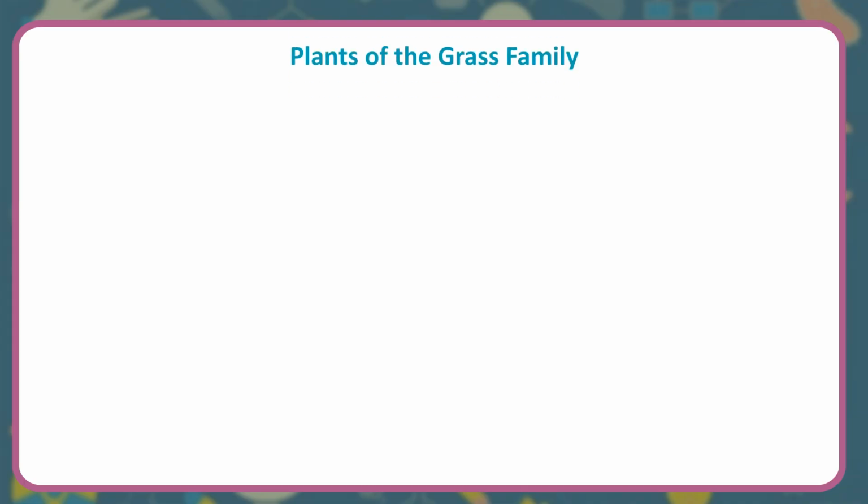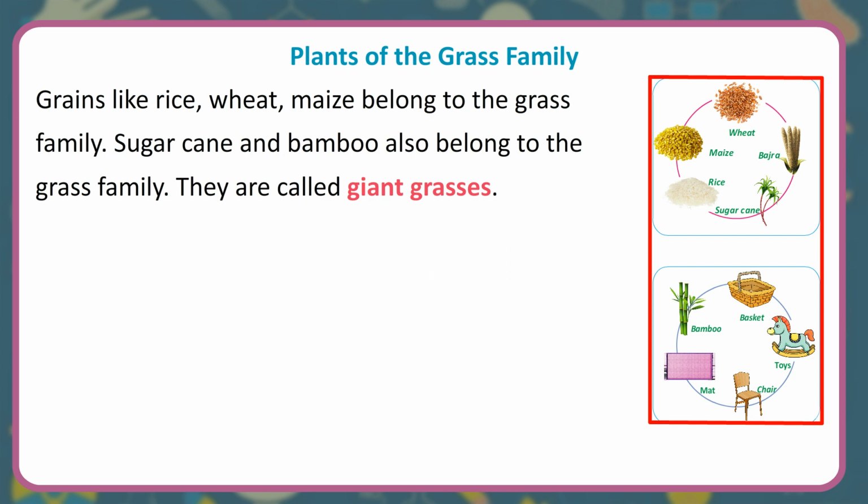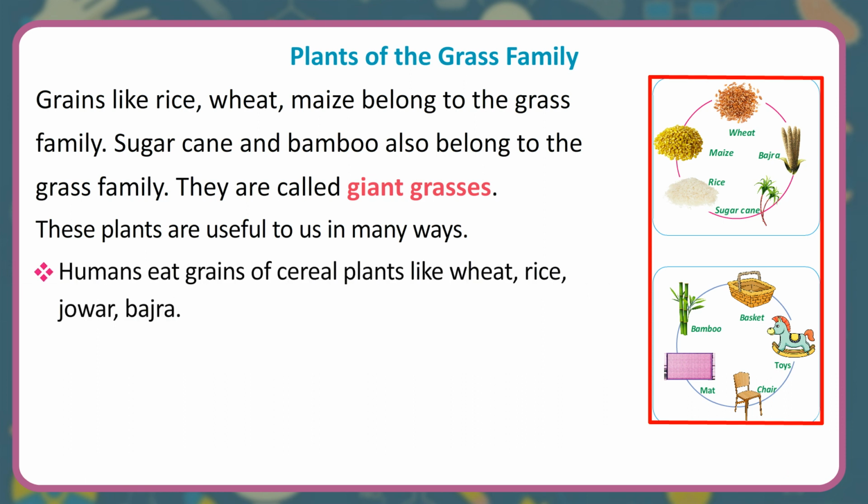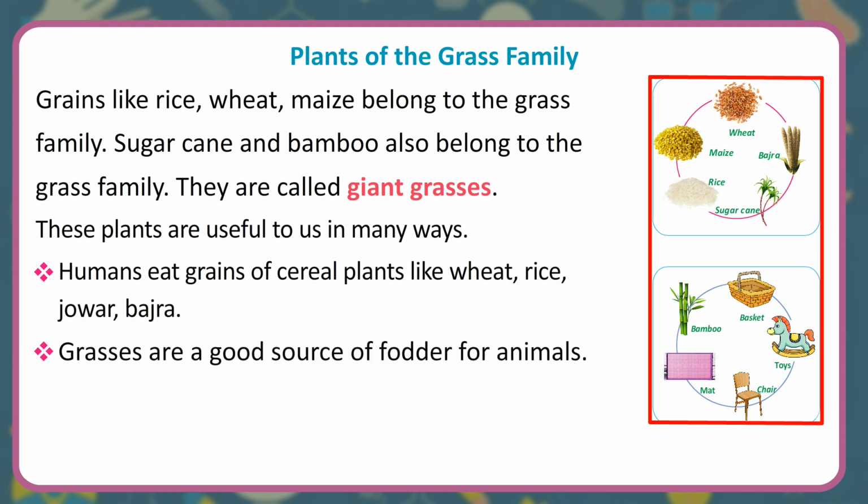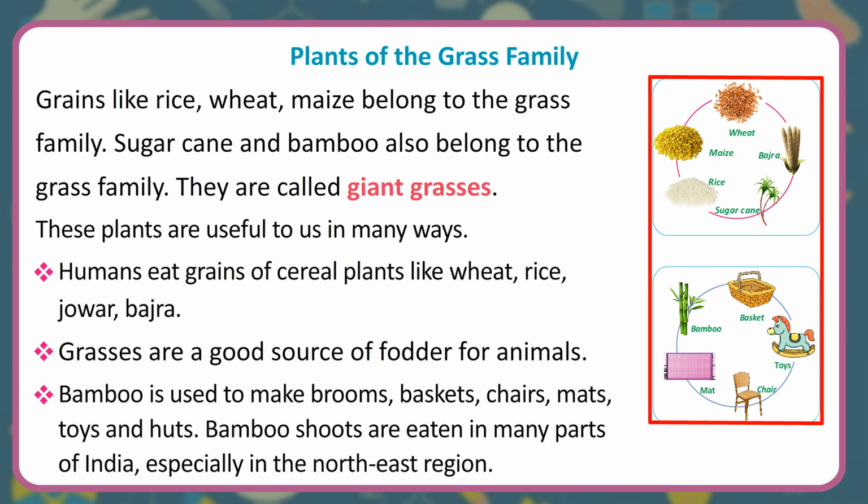Plants of the grass family. Grains like rice, wheat, maize belong to the grass family. Sugarcane and bamboo also belong to the grass family. They are called giant grasses. These plants are useful to us in many ways. Humans eat grains of cereal plants like wheat, rice, jowar, bajra. Grasses are a good source of fodder for animals. Bamboo is used to make brooms, baskets, chairs, mats, toys and huts.